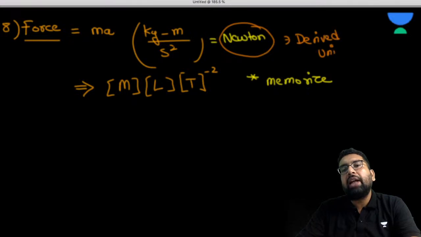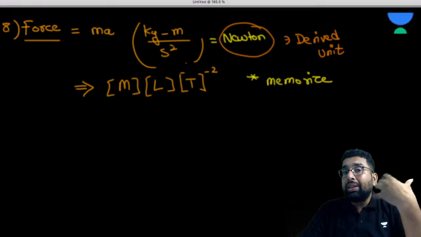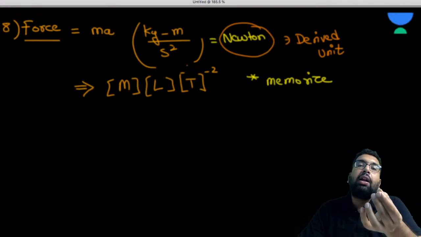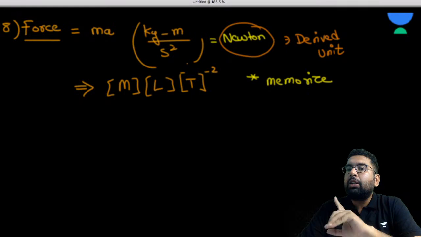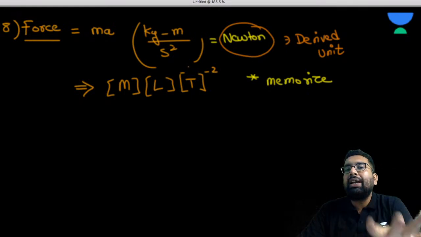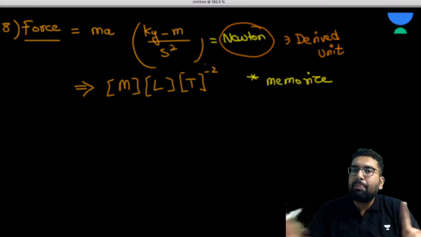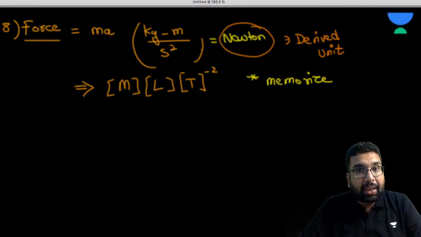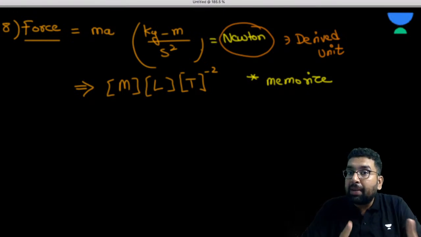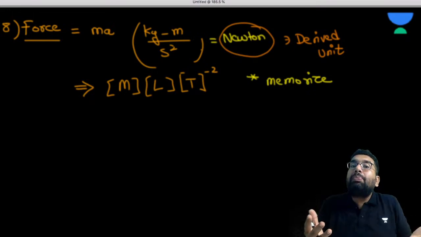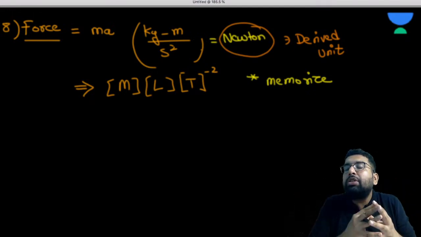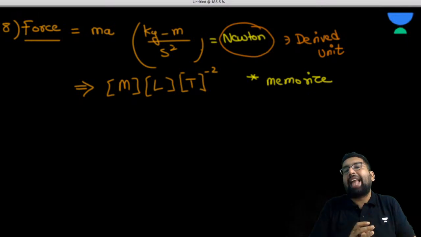This is a derived unit because you see it is represented in terms of the fundamental units. There are some units which have some name but are not fundamental units, because they consist of the fundamental units. So we have the Newton as kg meter per second square, mass, length, and time. Mass, length, and time are fundamental units, but Newton is made up of a combination of these units. So Newton is derived.